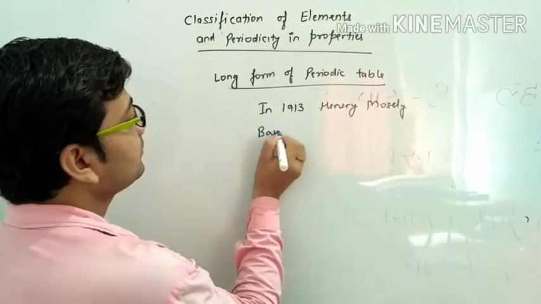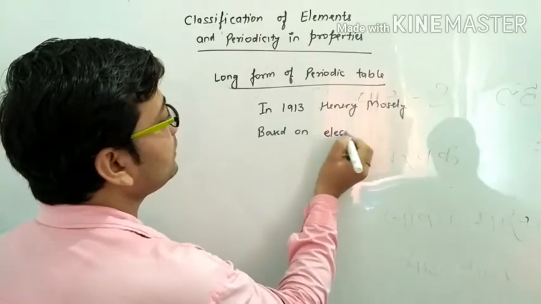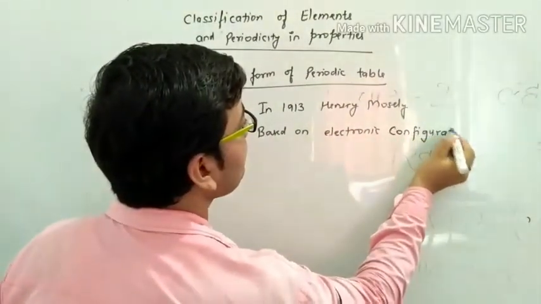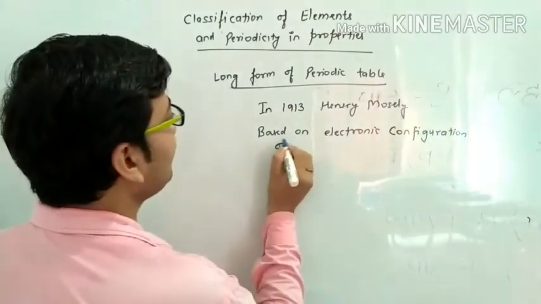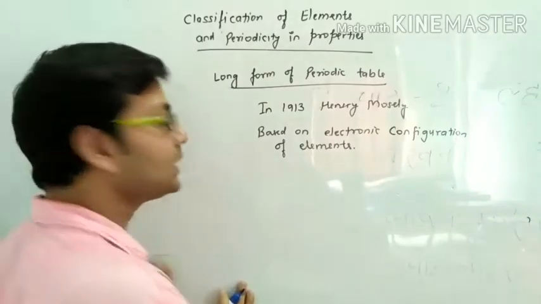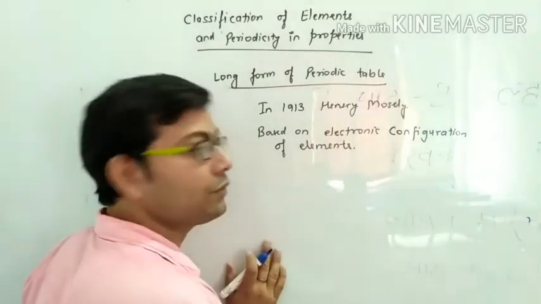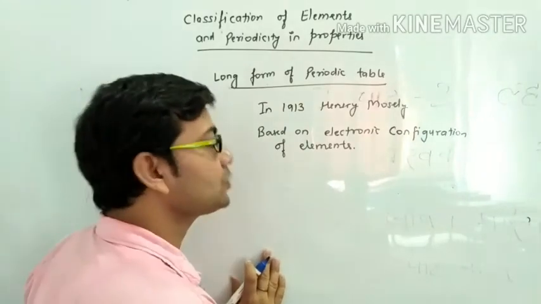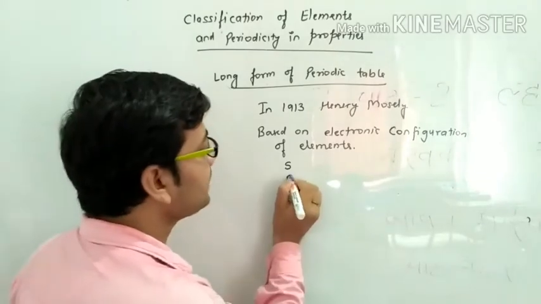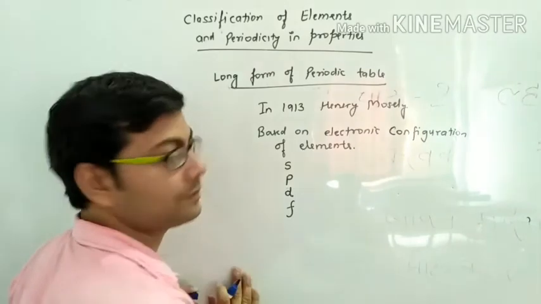Based on the electronic configuration of elements. As you know, when we write the electronic configuration of elements, the electrons go into the s subshell, p subshell, d subshell, and f subshell.